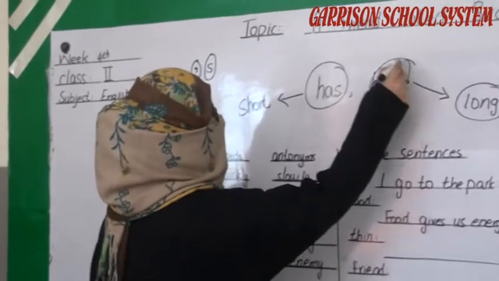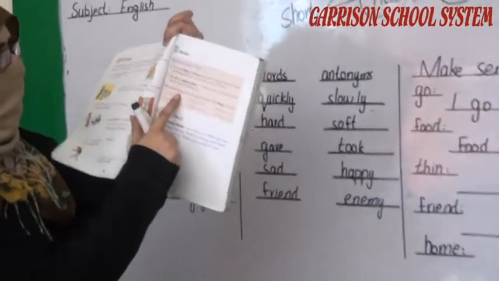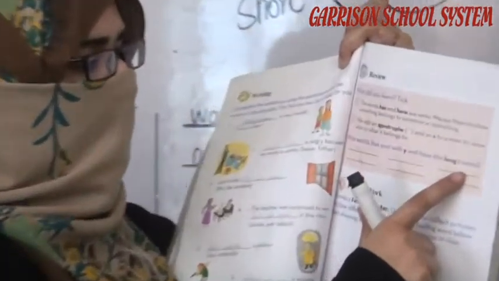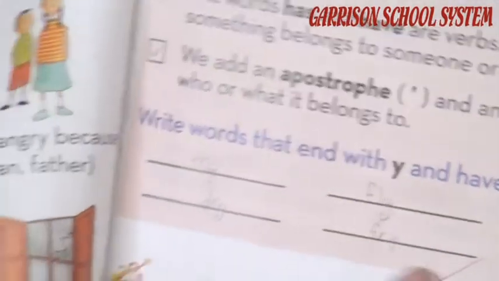And now it's all about the clear concept about these two. Now write words with the end Y and the long I sound. They are giving you these words and you have to write down the word on this space.